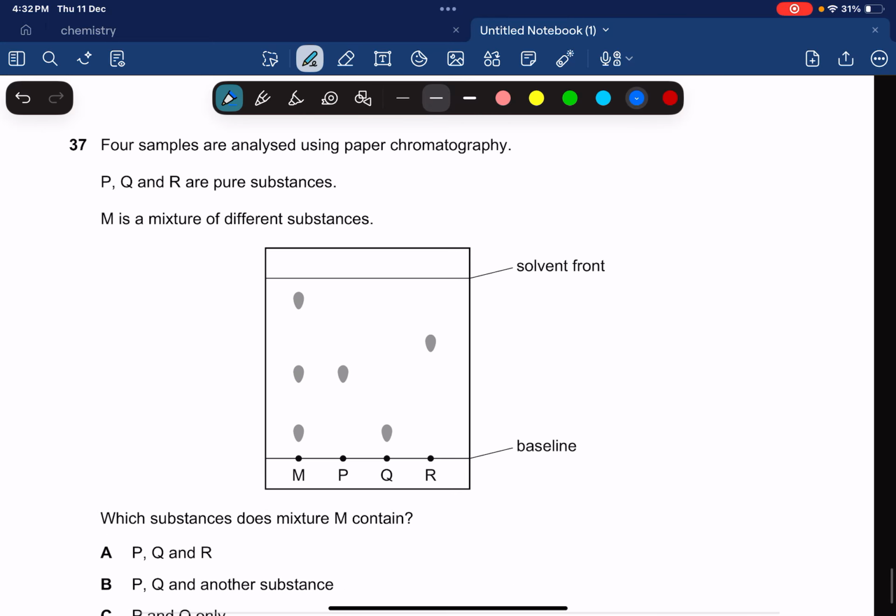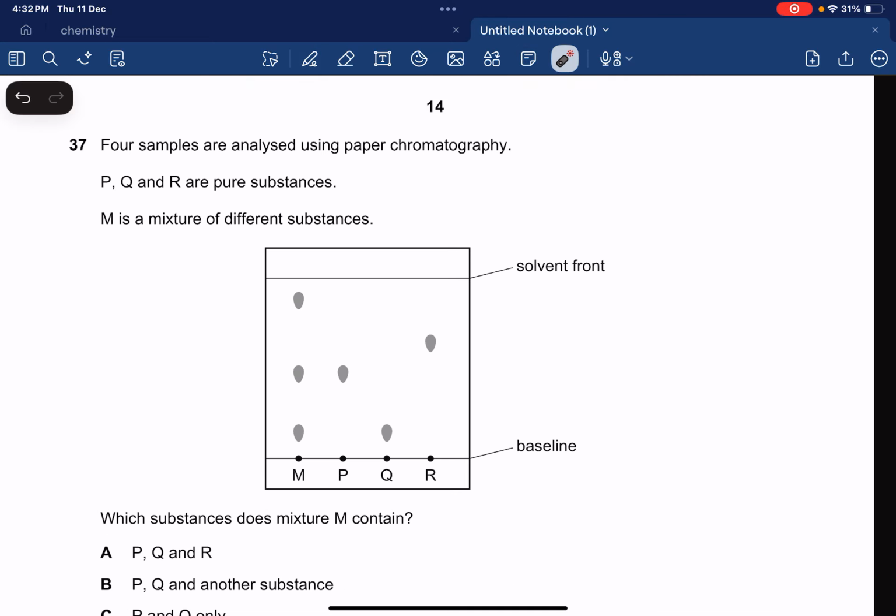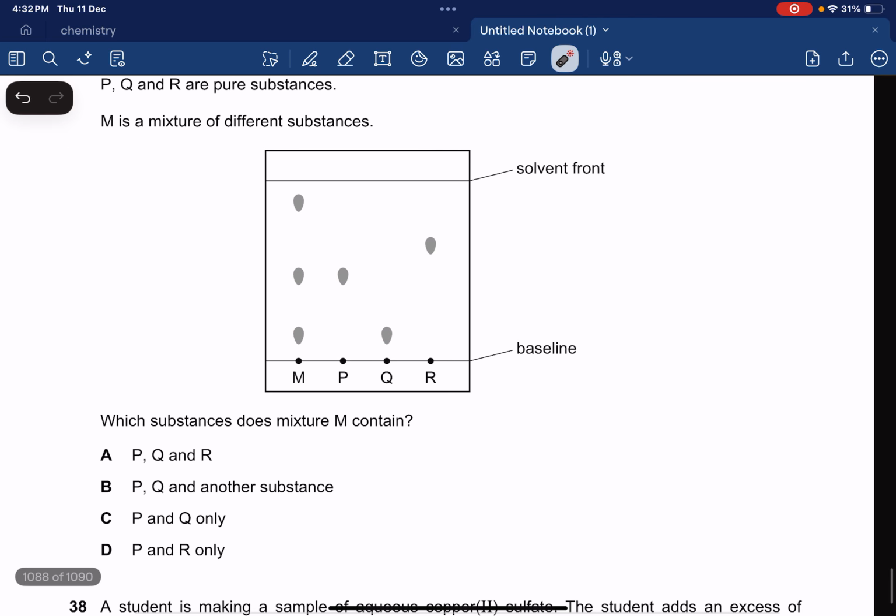Okay, 4 samples were analyzed using paper chromatography. P, Q, R are pure substances. We know them because they have single spots in the chromatogram. M is a mixture of different substances. Okay, M contains Q, M contains P, M does not contain R. Which substances does M contain?